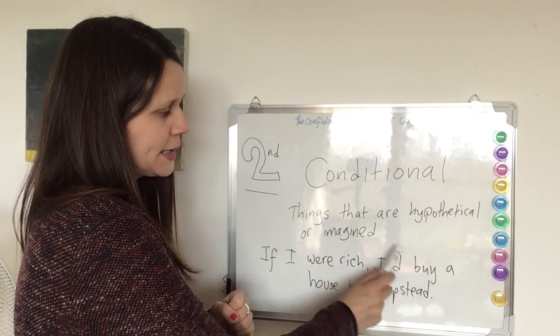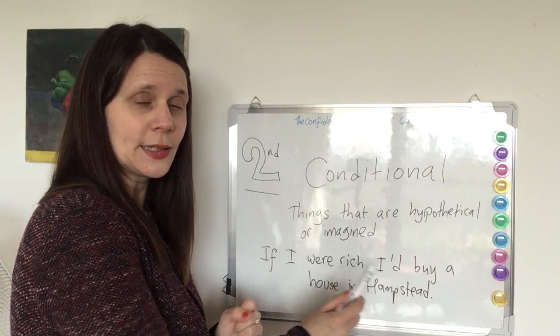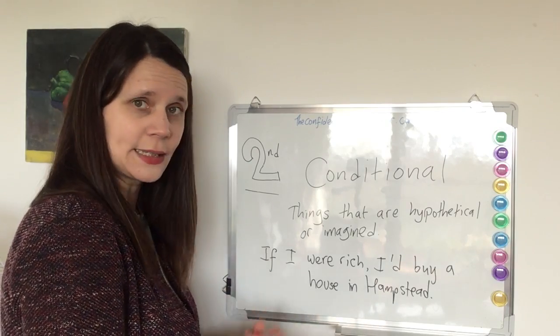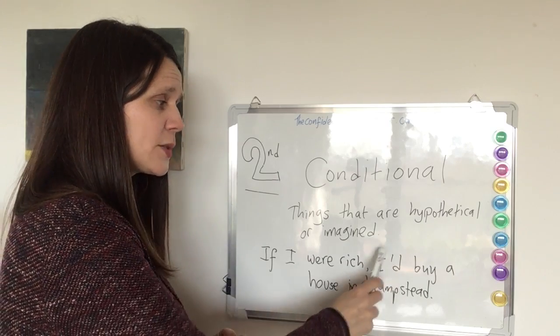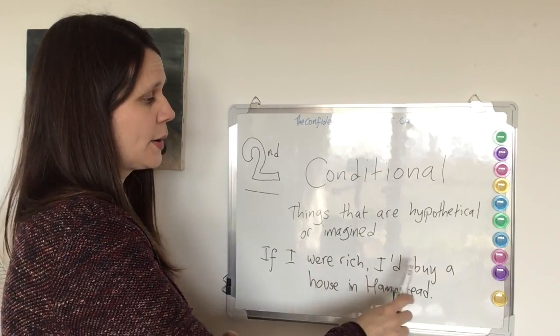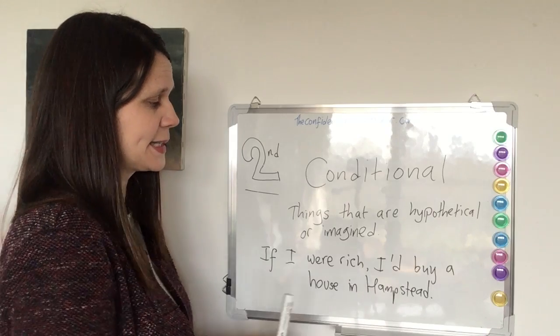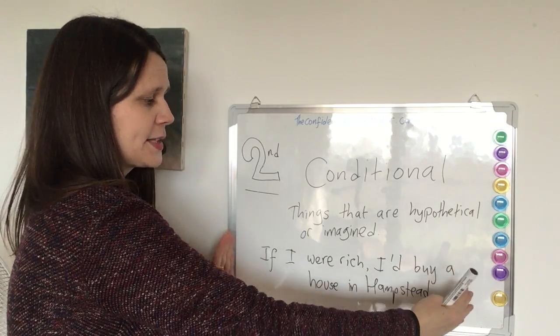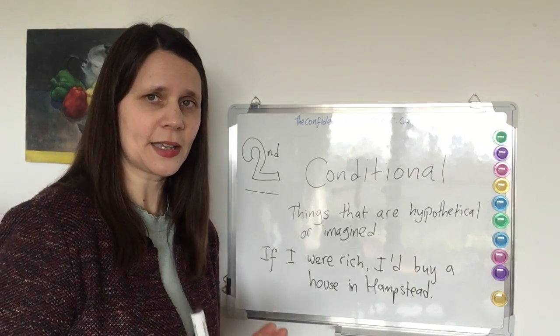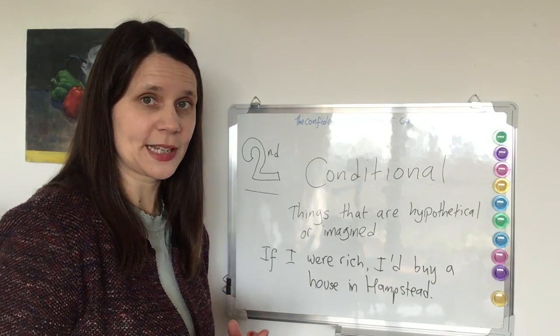I would, here, the contraction is I'd. It would be the same she'd, he'd, they'd. We can make the contraction with the D, and it means would in this sentence. So I would buy a house in Hampstead. So this is an imagination. This is a hypothetical situation, and the second conditional helps me to express that.